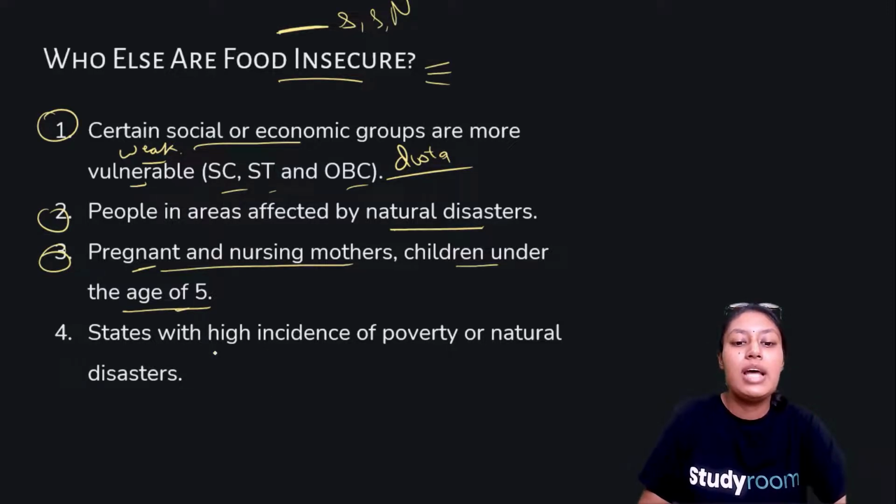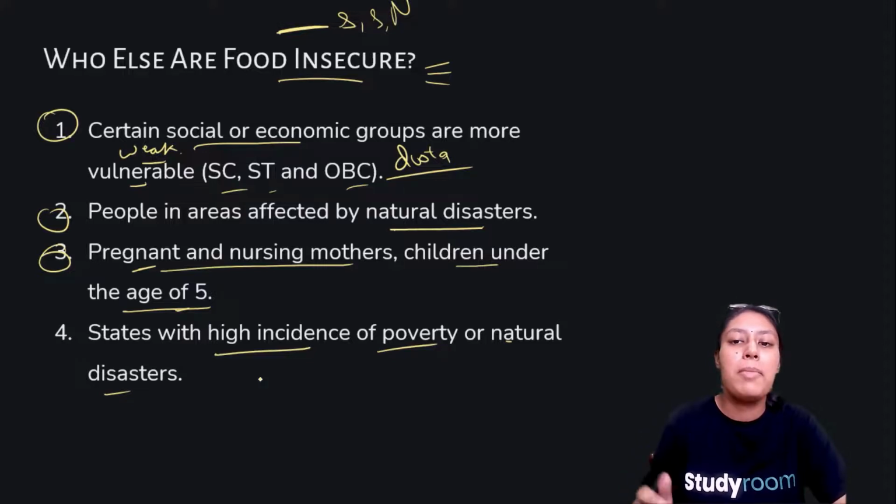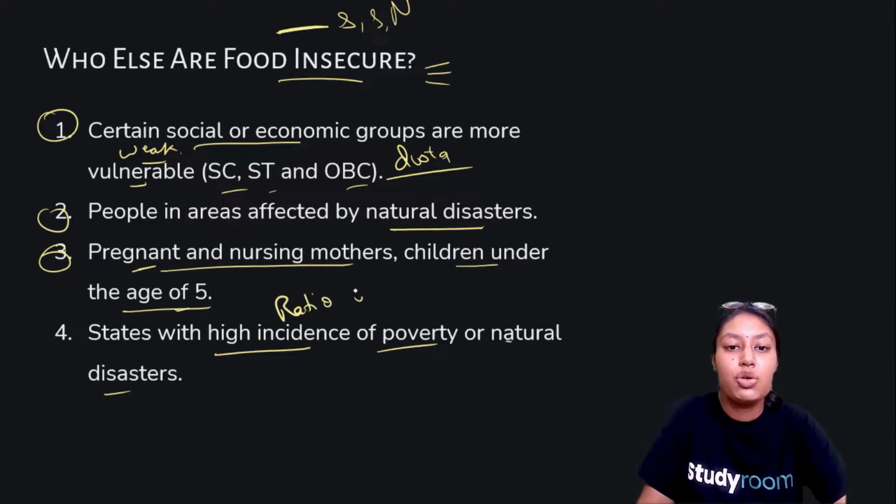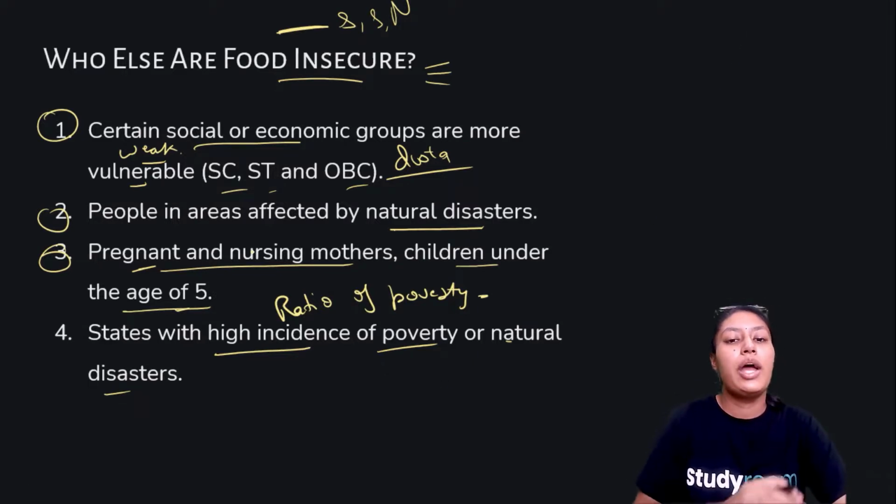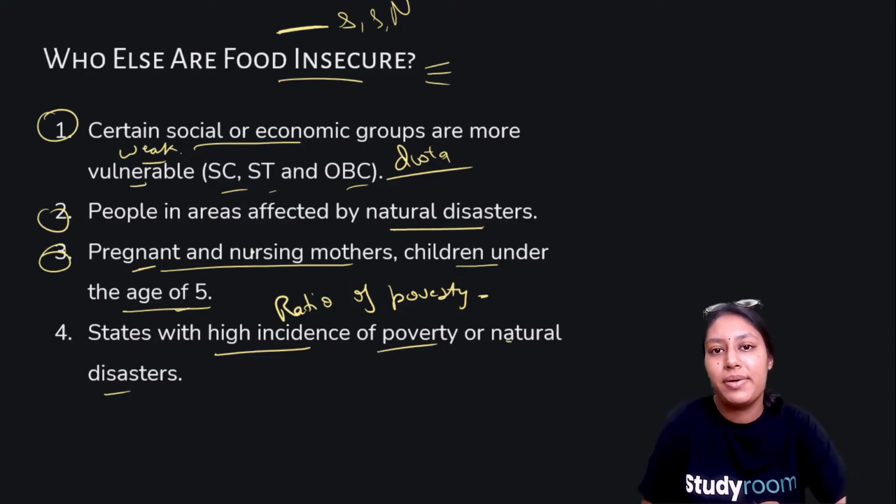Fourth, states with a high incidence of poverty and natural disaster. In a state where natural disaster is bound to come every year, the people of those states are food insecure, or where there is a high incidence of poverty, where the ratio of poverty is high. So these are the states which are also food insecure. I hope you understand who the people who are food insecure are. So we'll continue the chapter in the next video.